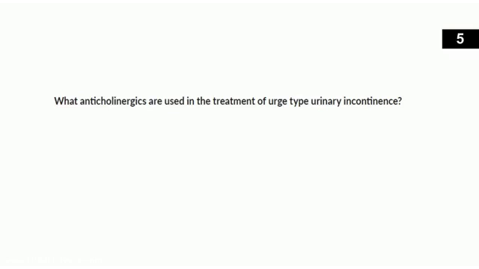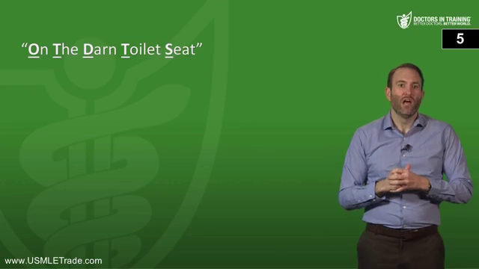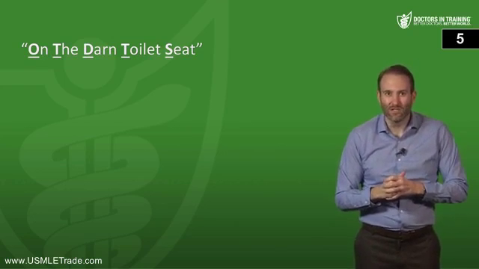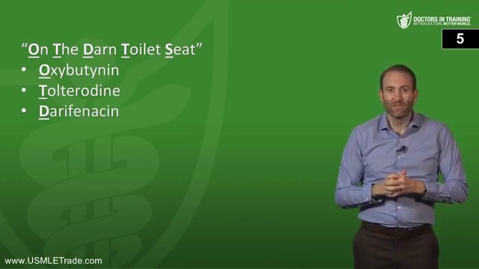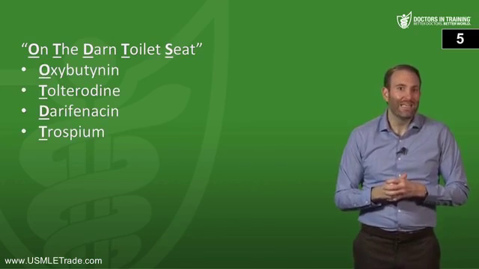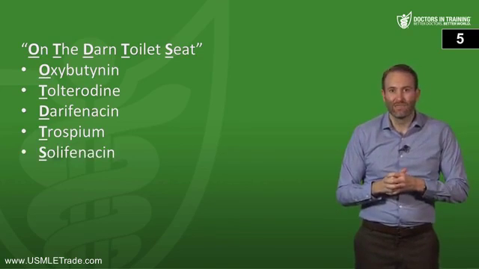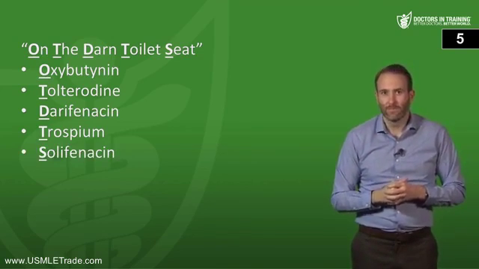And this brings us to another study guide question. What anticholinergics are used in the treatment of urge-type urinary incontinence? So it's not just oxybutynin, it's other ones. So the answer is going to be oxybutynin, tolterodine, darifenacin, solifenacin, and trospium. There's actually a nice mnemonic that you can use for urinary incontinence. It's "off the darn toilet seat." So the O is oxybutynin, the T is tolterodine, the D is for darifenacin, the T is for trospium, and the S is for seat, which is for solifenacin.